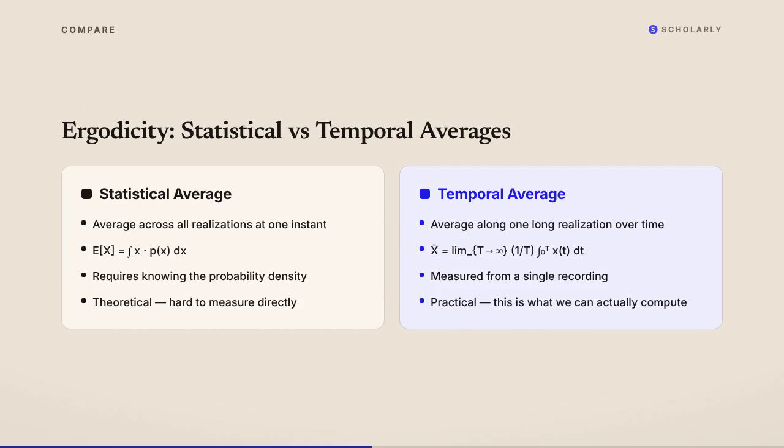On the left, the statistical approach, integrate the probability density. On the right, the temporal approach, integrate one long signal over time. If the process is ergodic, these give the same result. The mean square value, the variance, even the autocorrelation, all can be estimated from a single observation. This is why we can measure the noise floor of a receiver by just recording its output for a while.